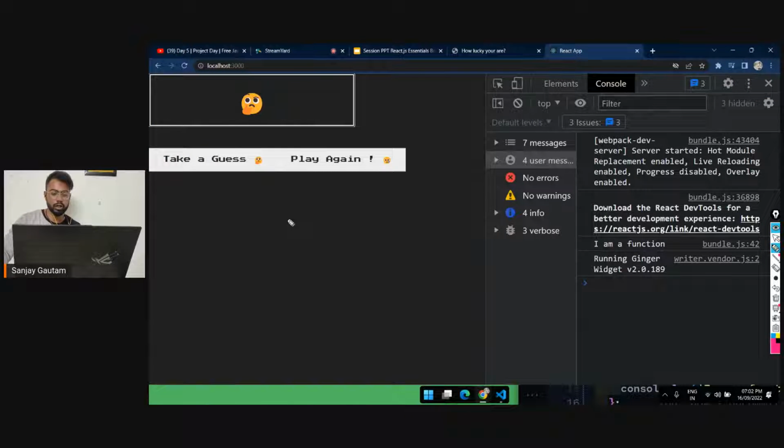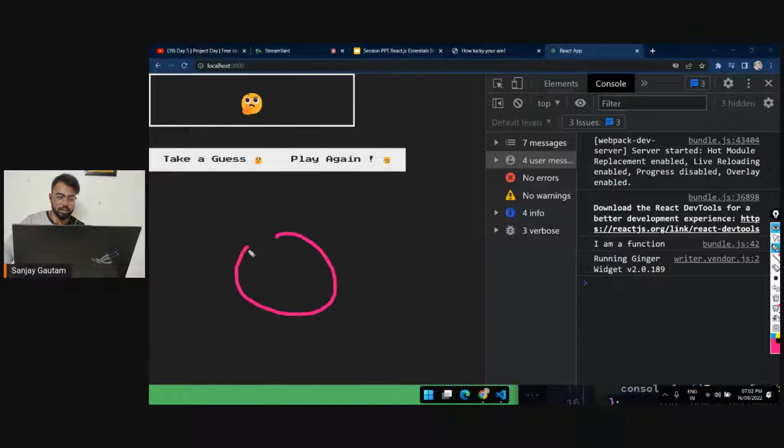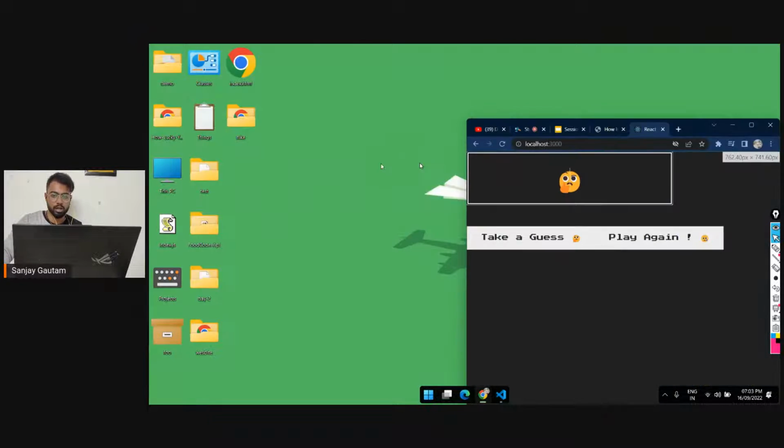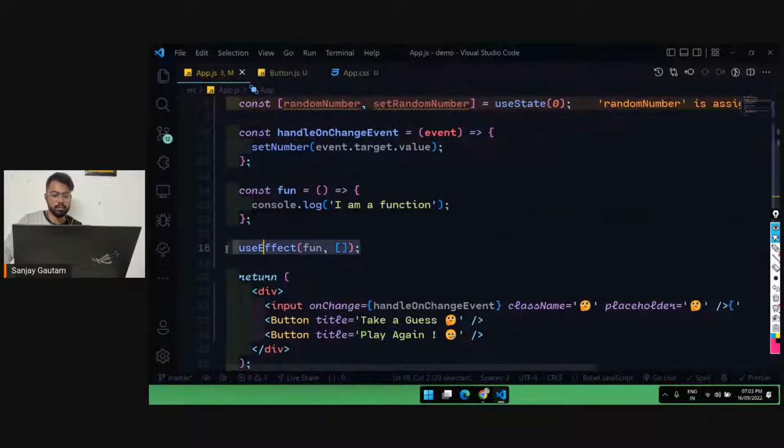So what is the use of this useEffect? You can use this useEffect for getting some data from a third party service, or in our case we want to generate a random number on every page load. As soon as any page loads, I just want to generate a random number. So that's why I'm using this useState. As soon as my page loads, I will execute this function.